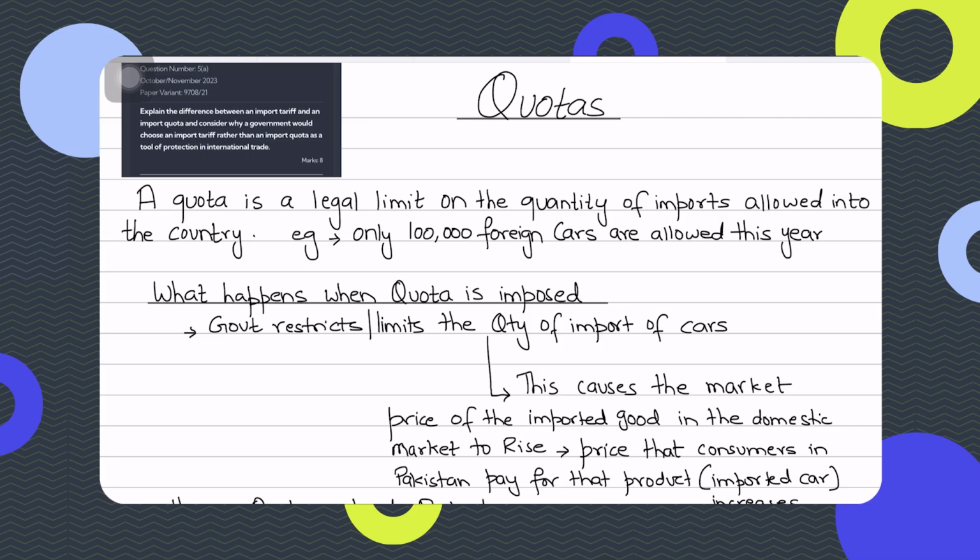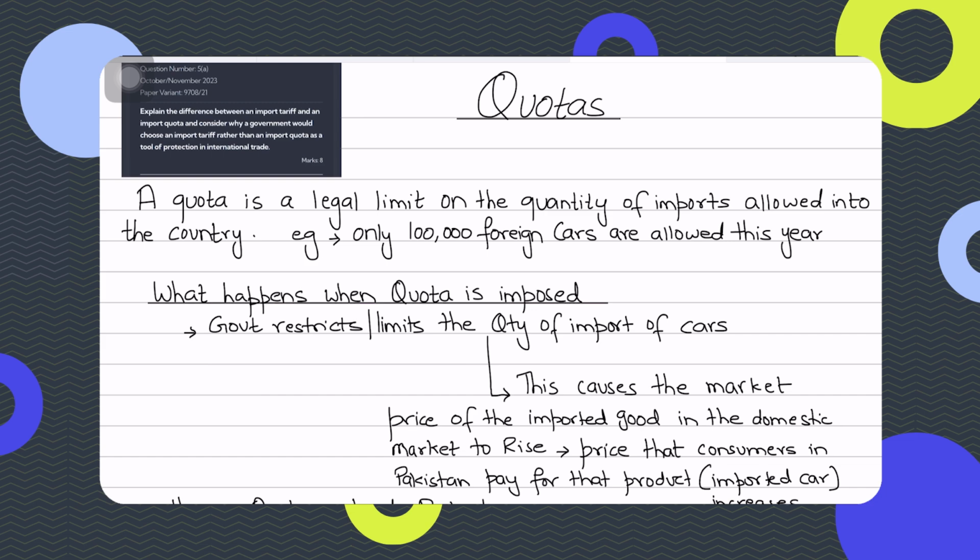As already mentioned in the previous video, a quota is a legal limit on the number of imports. It's a legal limit on the quantity of imports that are allowed to enter the country. For example, let's say only 100,000 foreign cars are allowed this year. So that's a quota. You're limiting it. And quotas are usually compared with taxes, because a tax is also limiting imports, but in a way that makes the import price expensive by imposing an import tariff, an import tax, on it. But here you're physically limiting the number of imports that can enter your country, that is, only 100,000 foreign cars. So all those dealers in Pakistan that import cars can only import 100,000 foreign cars now.